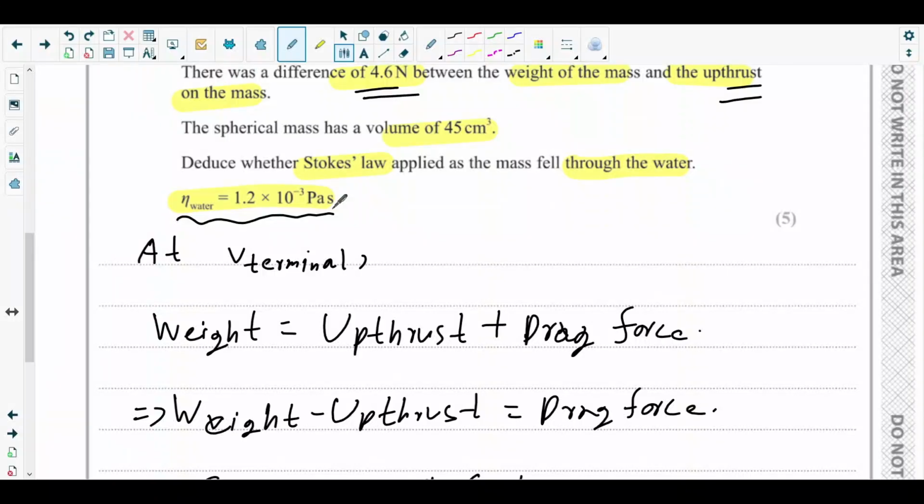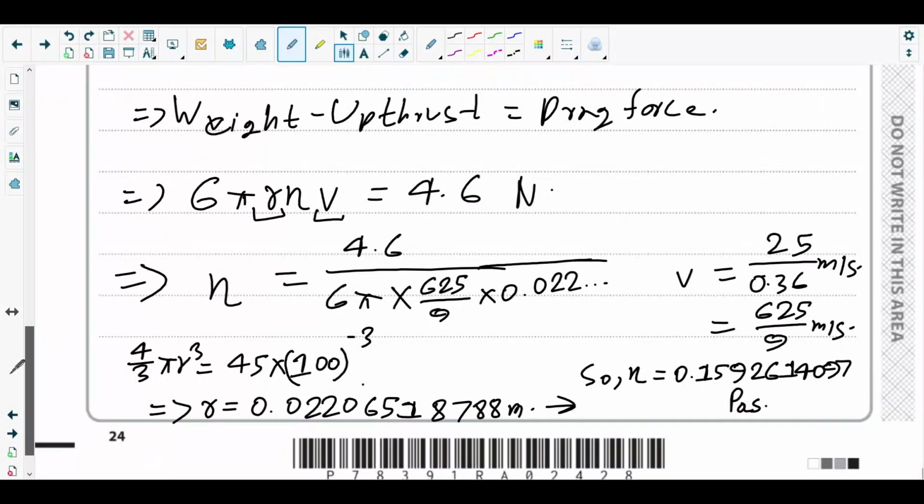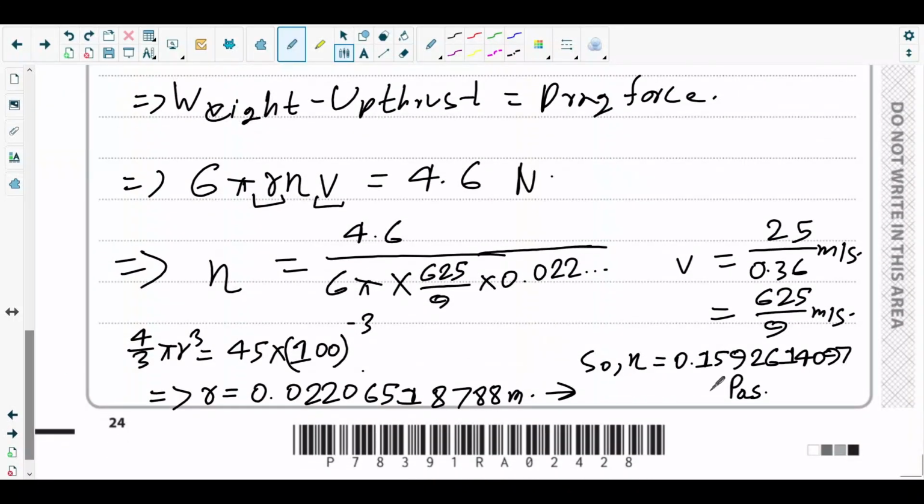This is basically 0.0012. So it doesn't match with the given one, which is not equal to what? Pascal second.